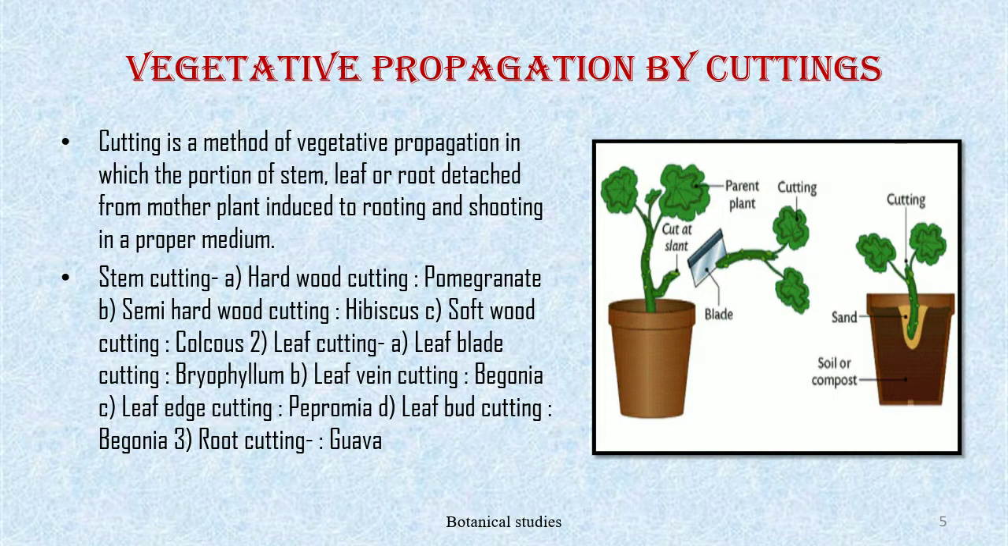Vegetative propagation by cutting. Cutting is the method of vegetative propagation in which a portion of stem, leaf, or root detached from the mother plant is induced to rooting and shooting in a proper medium. Stem cutting: hardwood cutting in pomegranate, semi-hardwood cutting in hibiscus, softwood cutting in colchicum. Leaf cutting includes leaf blade cutting in bryophyllum, leaf vein cutting in begonia, leaf edge cutting in peperomia, leaf bud cutting in begonia, and root cutting in guava.